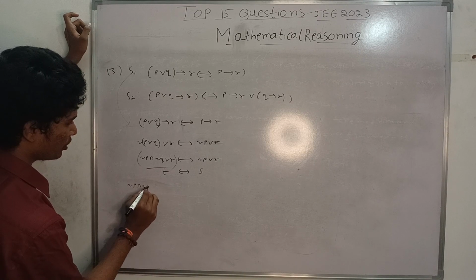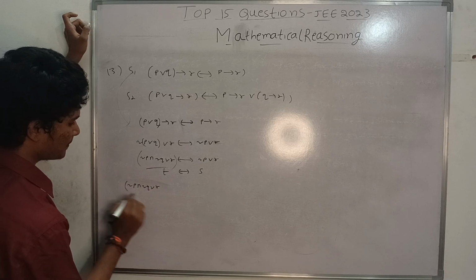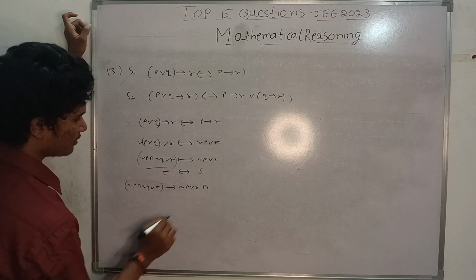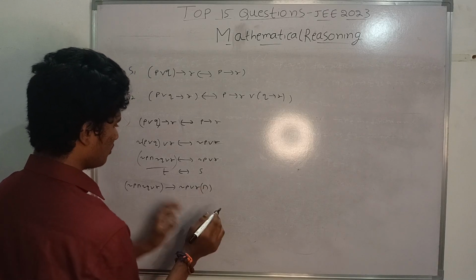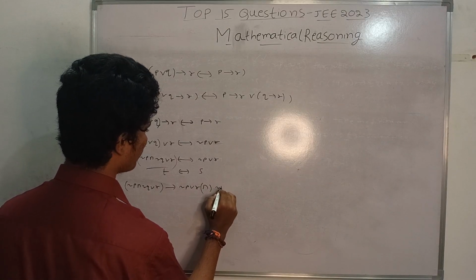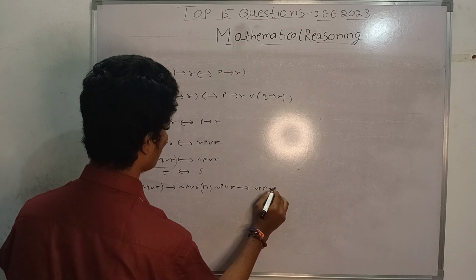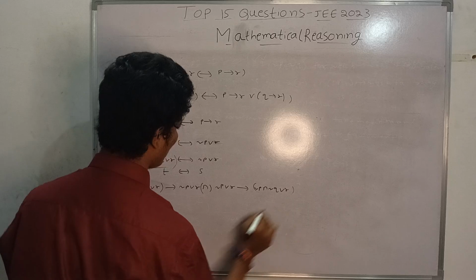Like that I am going to write this statement. Negation P or negation Q or R, implication negation P or R, and negation P or R implication negation P, like this.